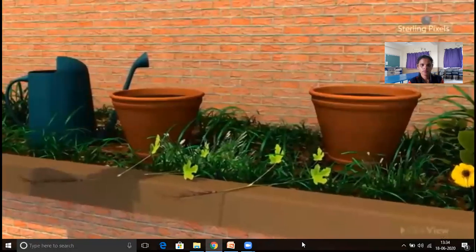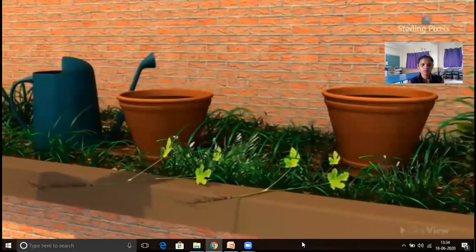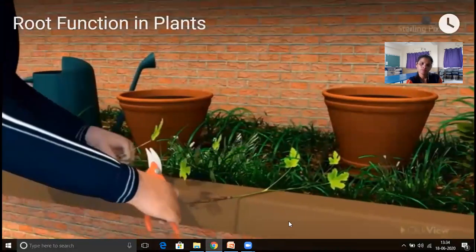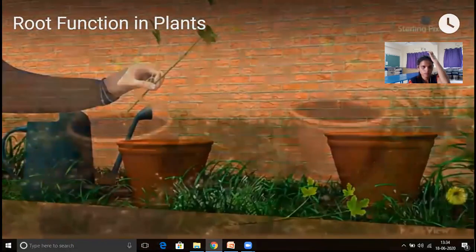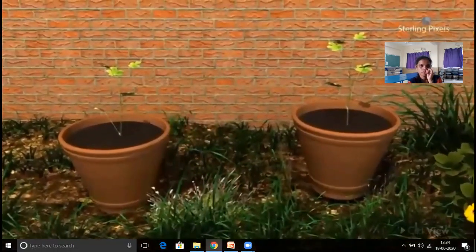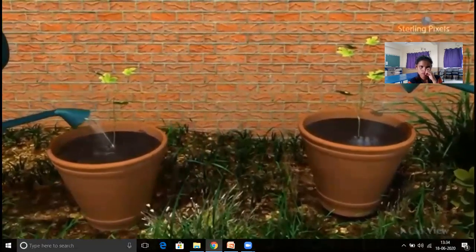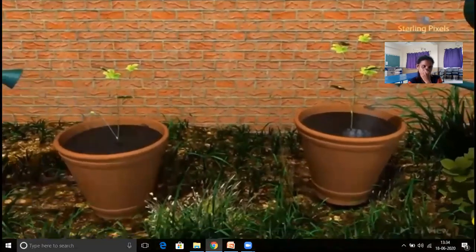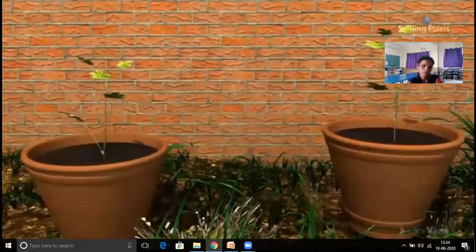Here's an experiment to prove roots are required for the survival of plants. Take two similar weeds. Cut the roots of one of the weeds. Plant both the weeds in two separate pots. Water both the weeds regularly. Observe the two weeds after a few days.